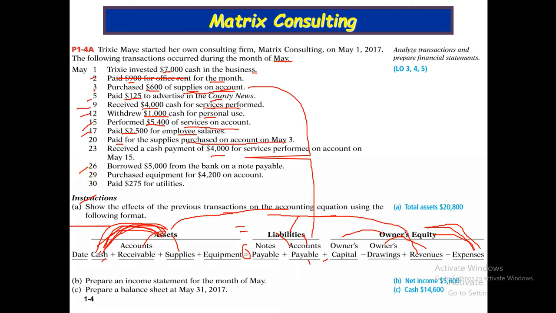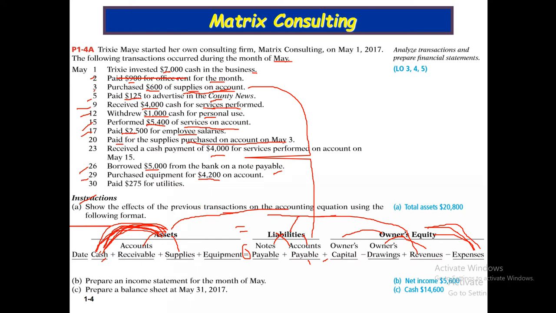May 26, borrowed $5,000 from the bank on a note payable. We are receiving cash, so asset cash increases, and the liability notes payable increases. May 29, purchased equipment for $4,200 on account.